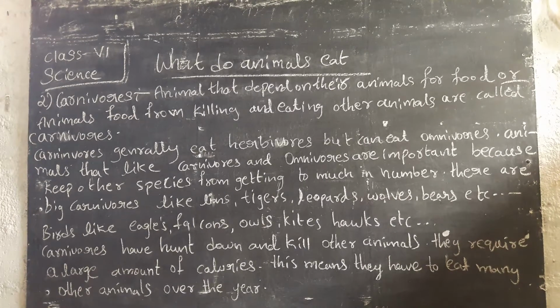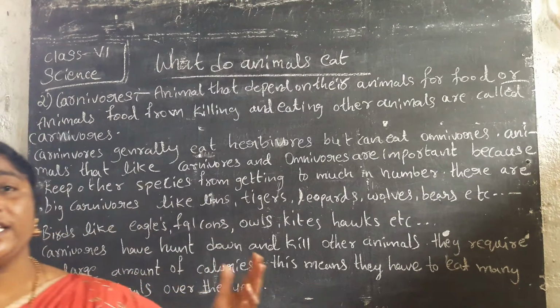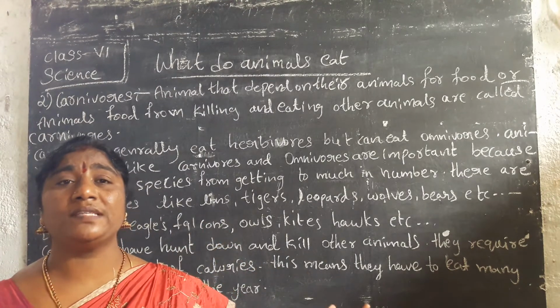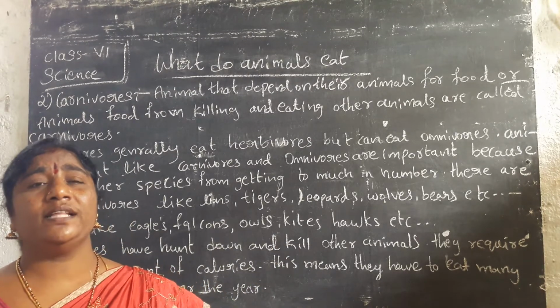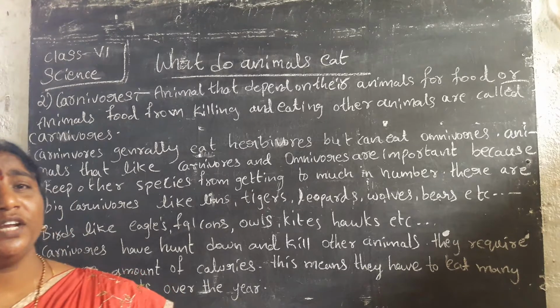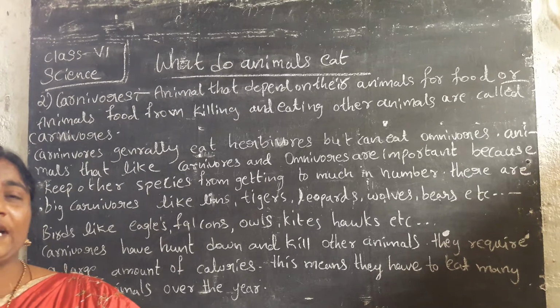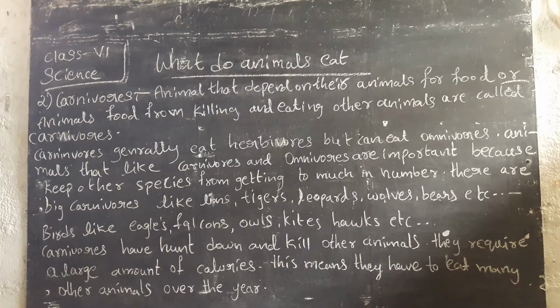We have learned up to here about carnivorous. Next, we have to see the differences in birds also: how they take food, which types of beaks are there in birds. In the next session, we have to discuss omnivorous, what types of beaks our birds have, what the differences are, and how they take the food.